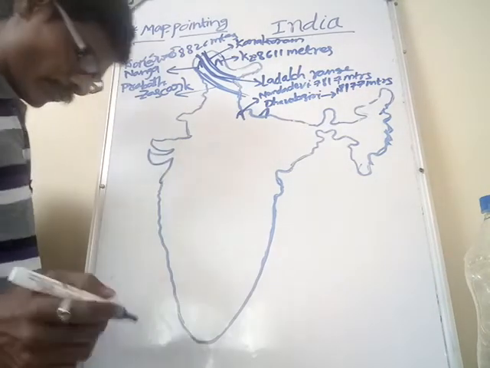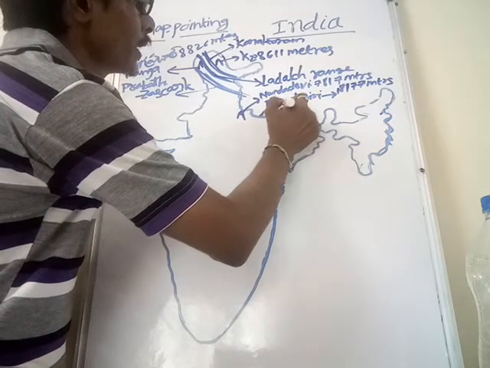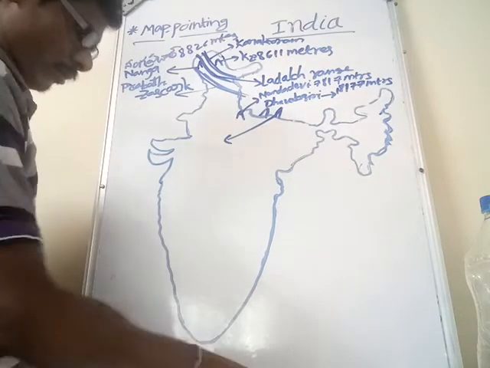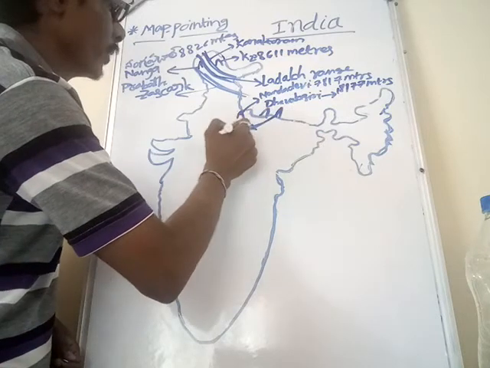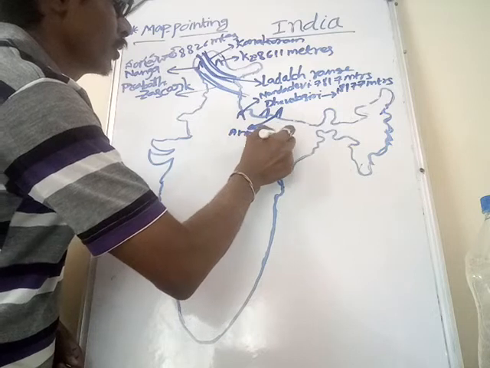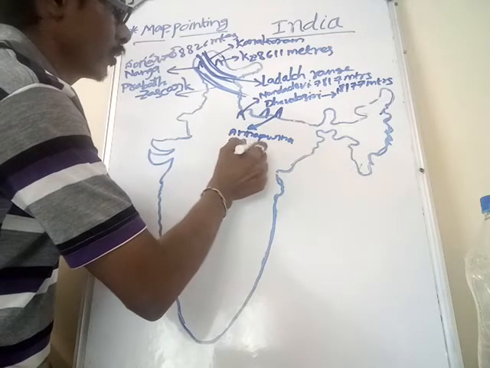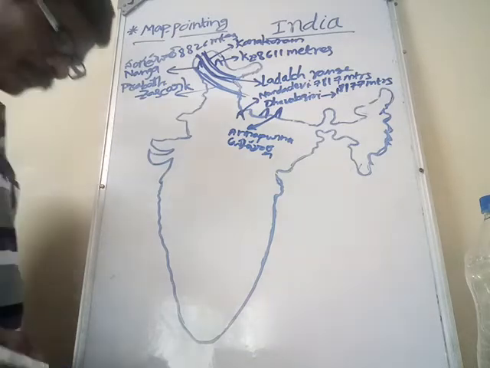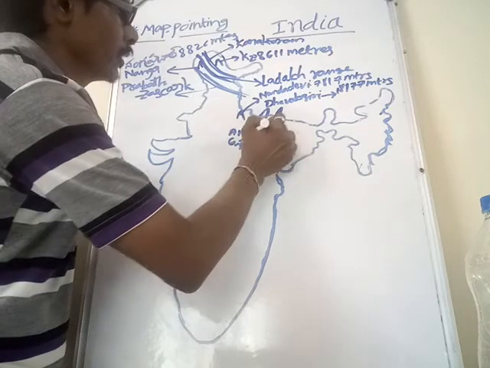Next peak is Annapurna. What is the next peak? Annapurna. The height of the Annapurna is 8,078 meters.